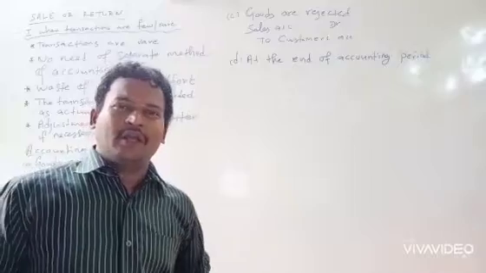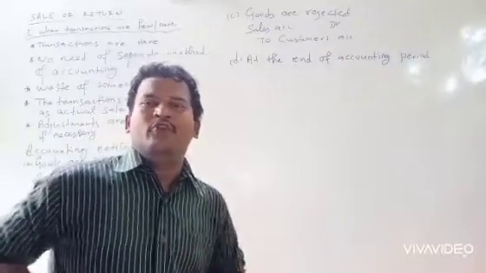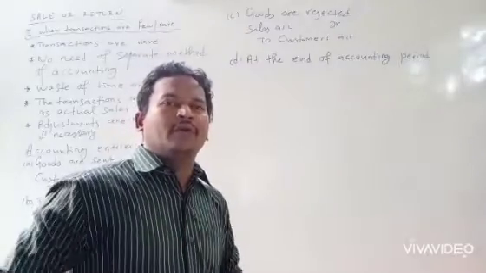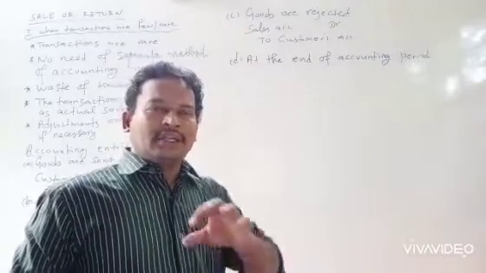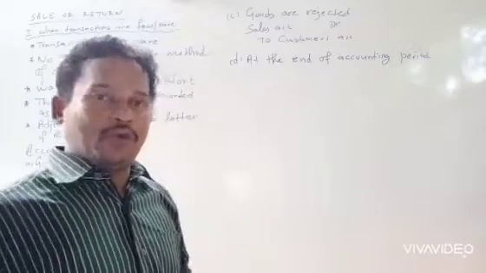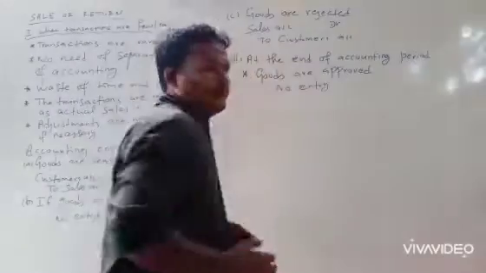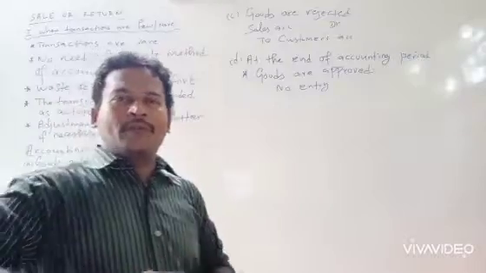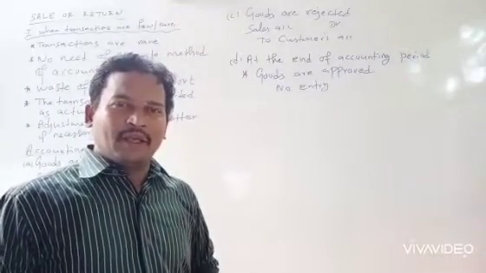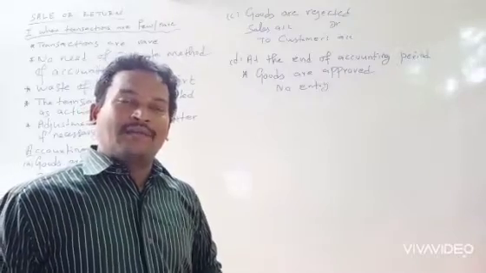At the end of the accounting period, what adjustments should take place here? We will see that one by one. At the end of the accounting year, there are three situations. Number one, when the goods are approved by the customer, no entry should be passed, as I told already, because it was recorded as actual sales.